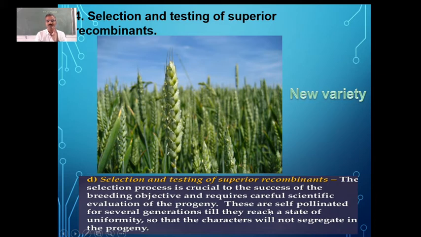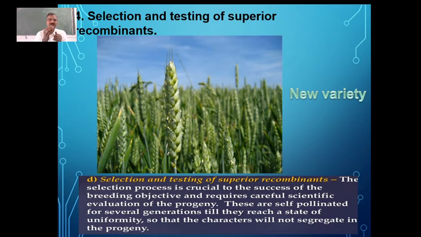Once we select them, we have to increase them in number. Out of thousands of seeds we have got, maybe three or five may have the superior recombinants. So for that, we have to go for multiplication, which is done by self-pollination.